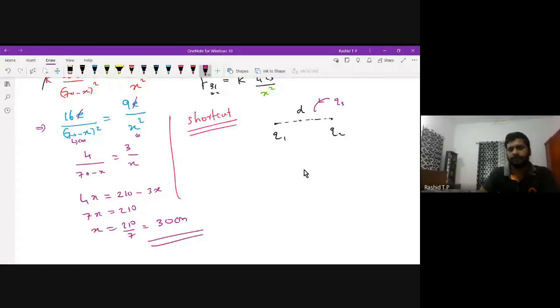If I take from Q1, the charge should be placed at a distance x. Let the distance be x from the Q1 charge.